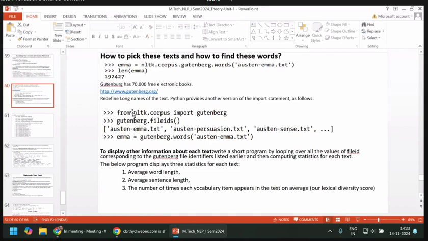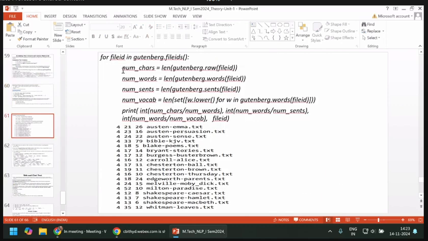You can make it as file IDs, len of file IDs. Already we have seen here. We'll see. So here, number underscore characters. I am calculating the length of Gutenberg.raw file ID. For each file ID, I am calculating the length of this Gutenberg raw file IDs. Now, the total number of characters you can get.